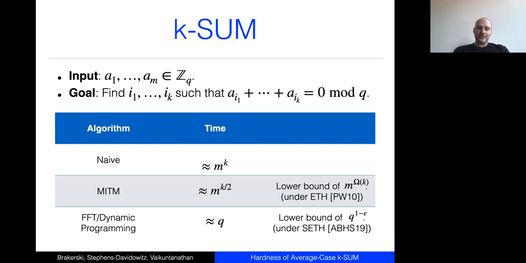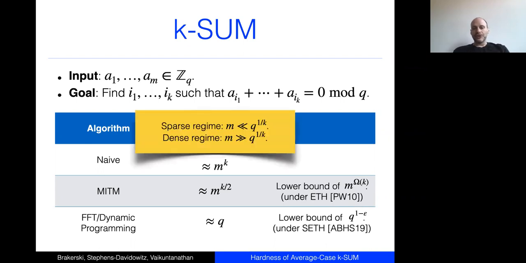There's also a dynamic programming or fast Fourier transform algorithm that runs in time q. Remember, q is the size of the group. And this is also known to be tight. In particular, there's a lower bound of q to the 1 minus epsilon under SETH due to Abboud et al. At a high level, we understand this problem pretty well in the worst case.